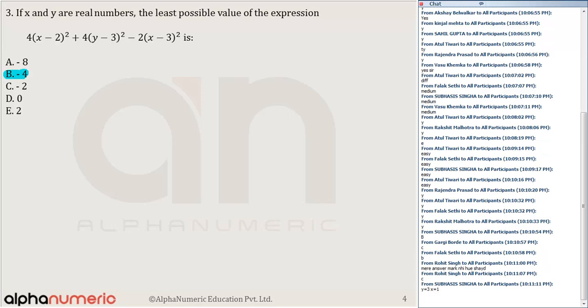But here the problem is, here there are already 3 perfect squares, but one of the perfect squares is a negative term. So I will first of all try to simplify. A constant term तो आना चाहिए ना. So what I can say, there are 2 equations having variable x. So you can club them together. Yes or no? Can you club them together? These two here. So this is 4 into x square minus 4x plus 4, minus 2 into x square minus 6x plus 9.